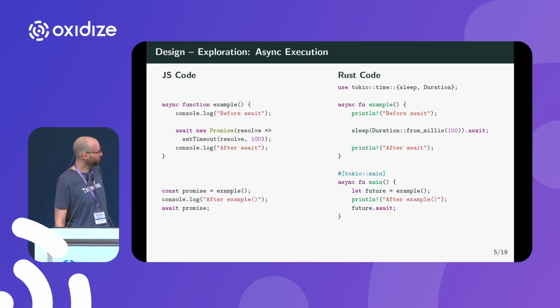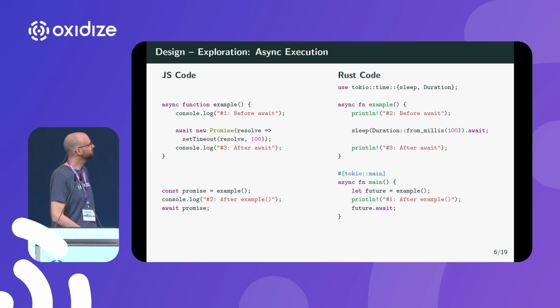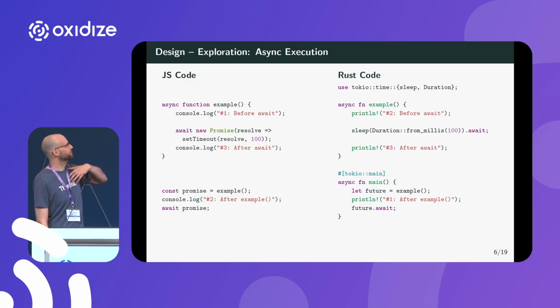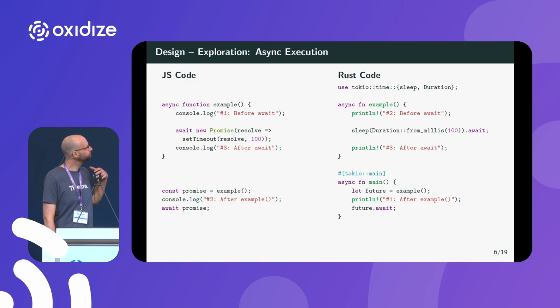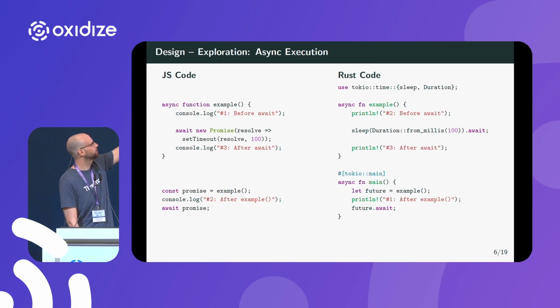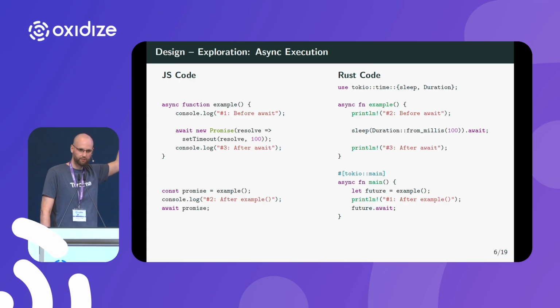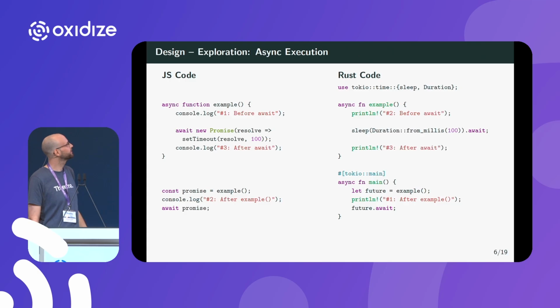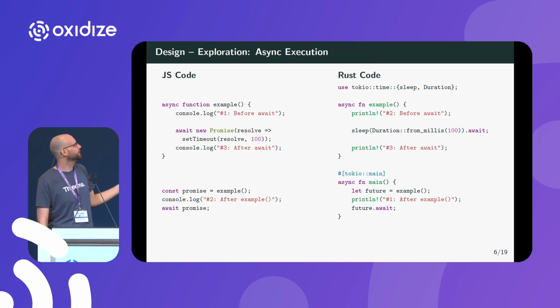So they should run in the same order, right? Well, not exactly. I have labeled the print statements here. What's happening is that in JavaScript, the first print statement at the very top would be printed first. Only then would the second one be printed, which is between creating the promise and awaiting it. And the third one would be after waiting 100 milliseconds.